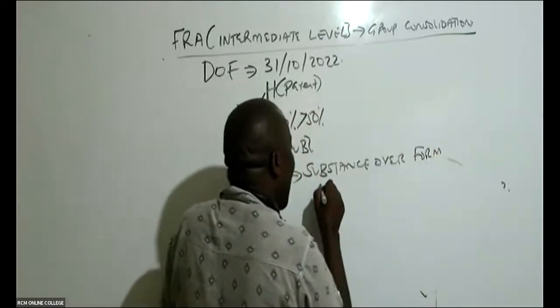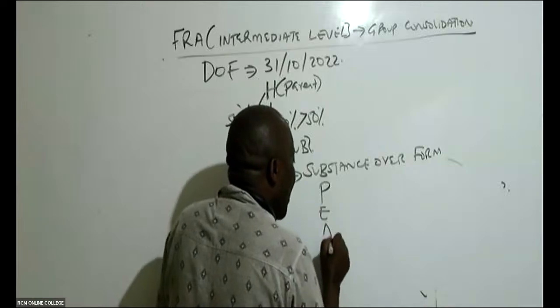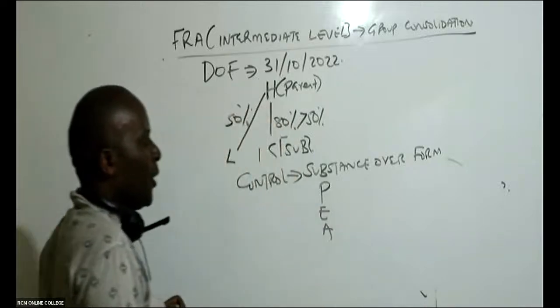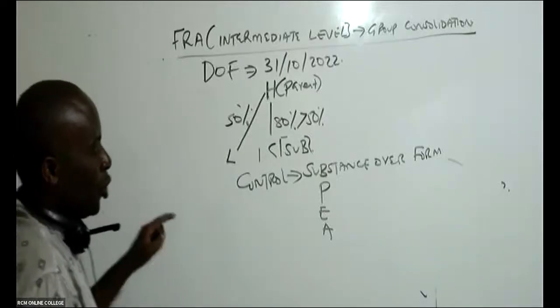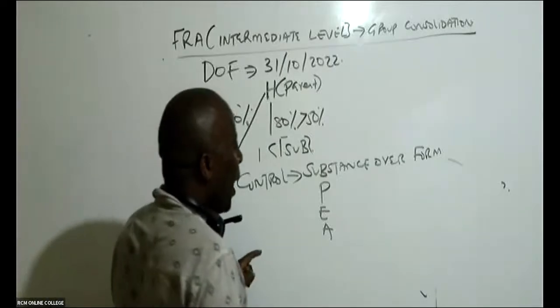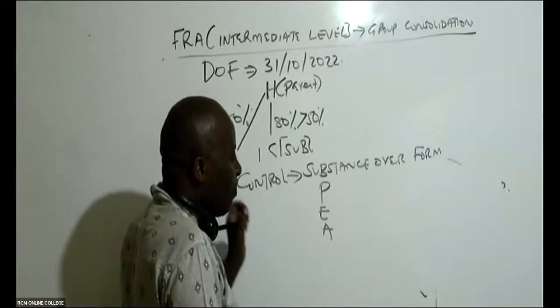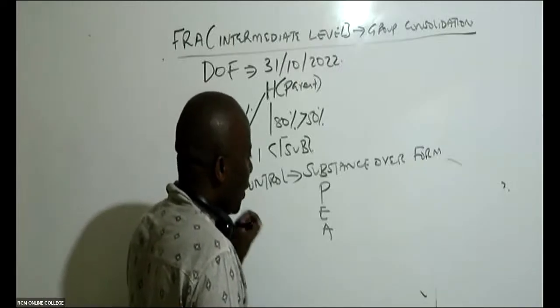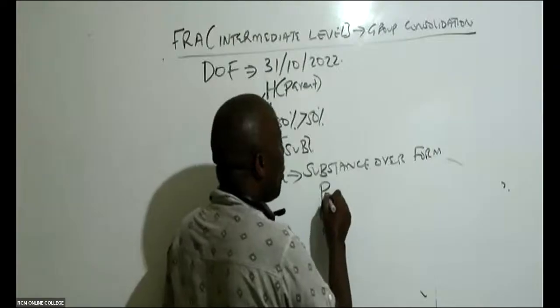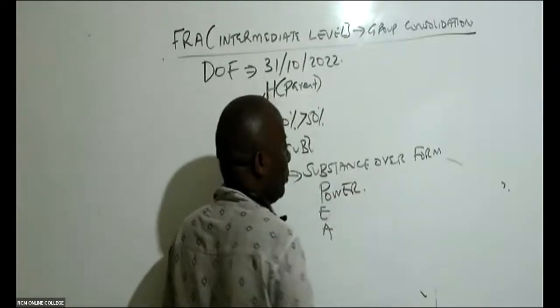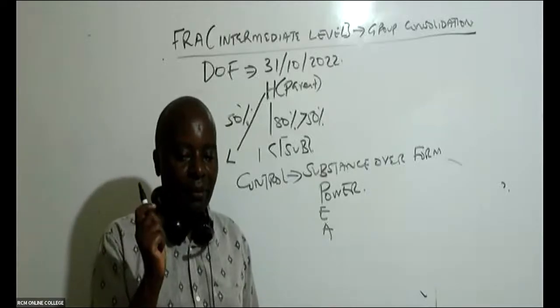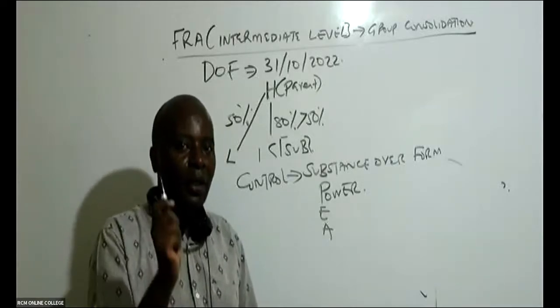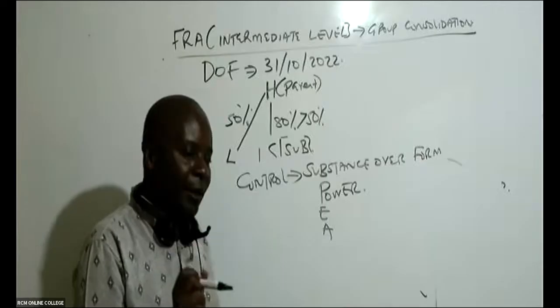They normally use the acronym PAIR principle. This is how they define control, and you have to write this. Somebody who is in control should be powerful. You must have the power, power that you're wielding within the company.